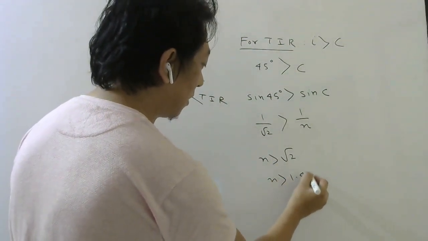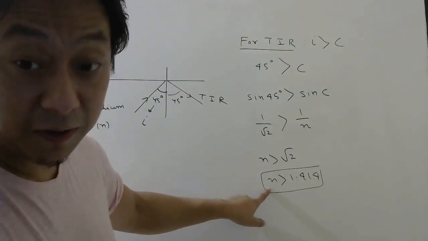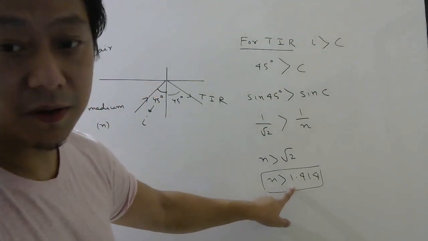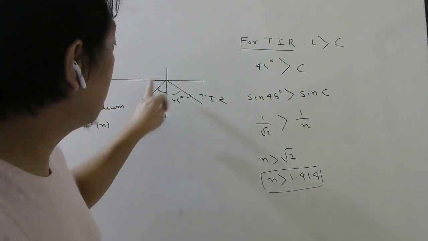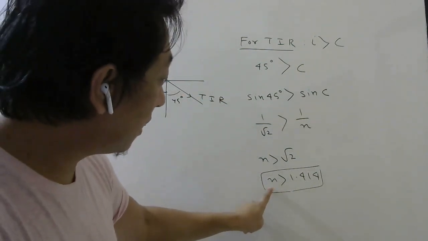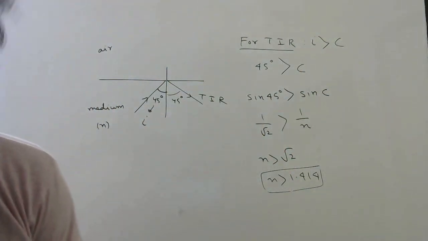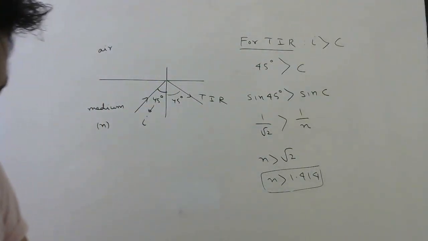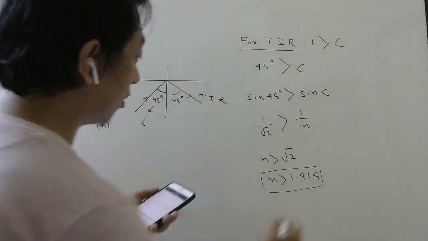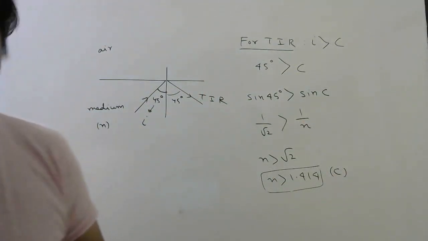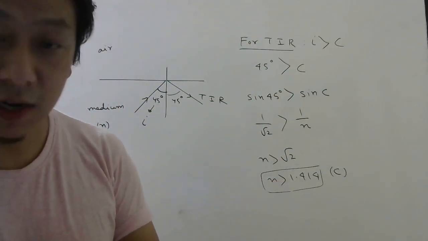So 1.414. This means what? All those values of refractive index which are greater than this number, for those values of refractive index there will be total internal reflection, because if n is greater than this, then your I will be greater than C, because this condition came from this condition, right? So which values of refractive index are greater than this? Only option C. All the other values are less than this. So for other values, total internal reflection will not occur.